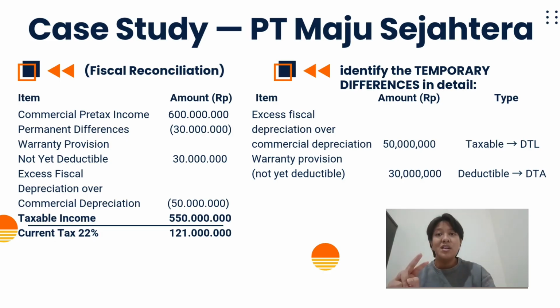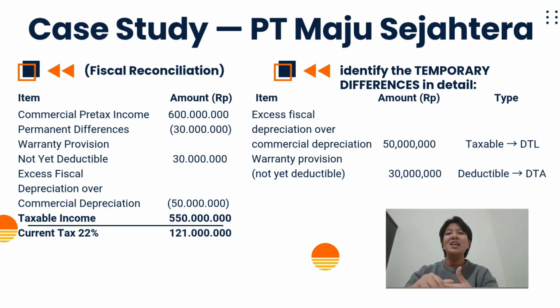The second temporary difference is excess fiscal depreciation over commercial depreciation of 50 million. Fiscal depreciation is higher than commercial depreciation, so the company gets a larger tax deduction now.